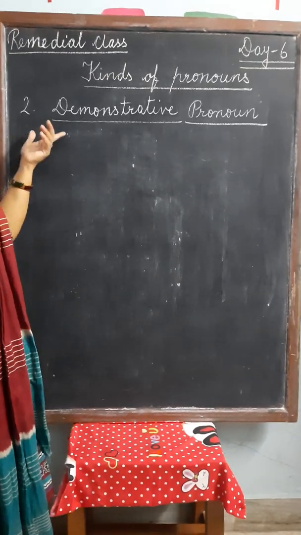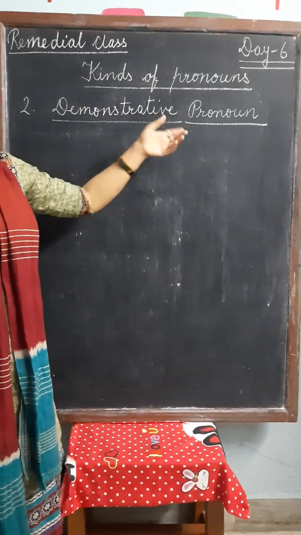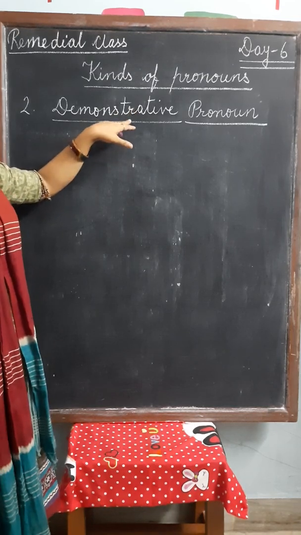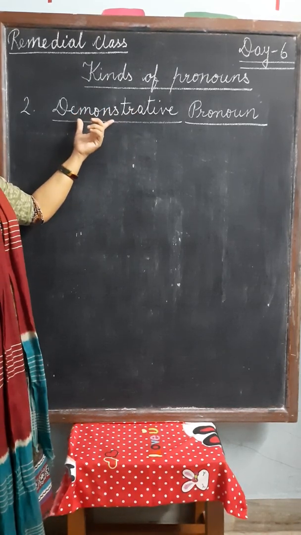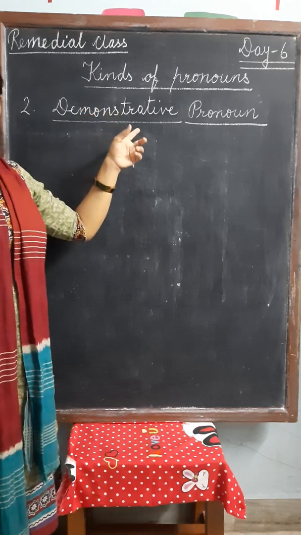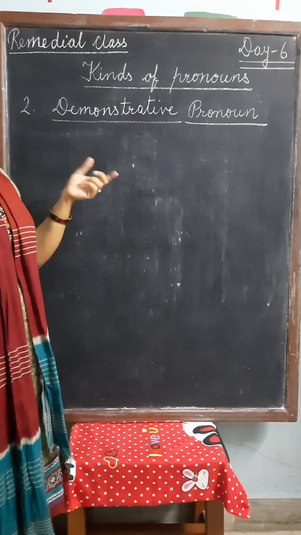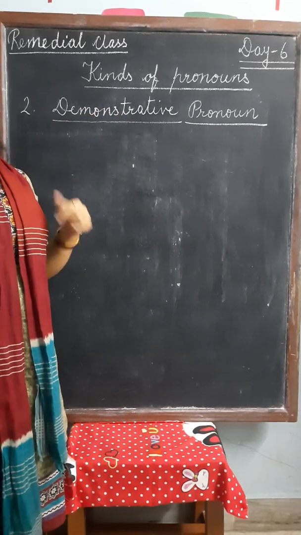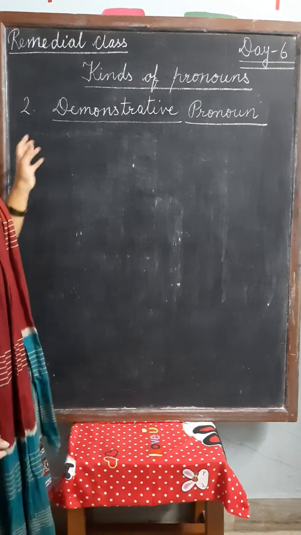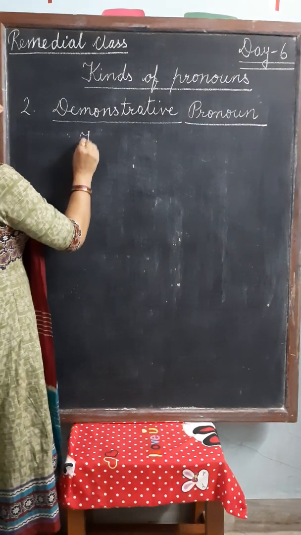Our second pronoun is demonstrative pronoun, as the word reflects its meaning. This word is made of demonstrate. Demonstrate means to point out something, to show something. Just take an example. This is a pen.